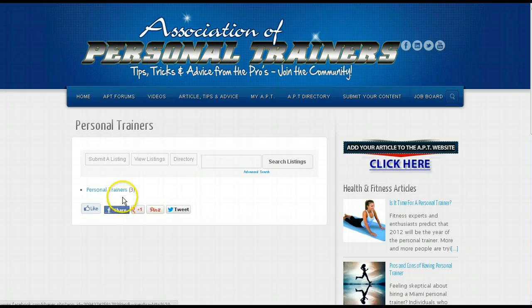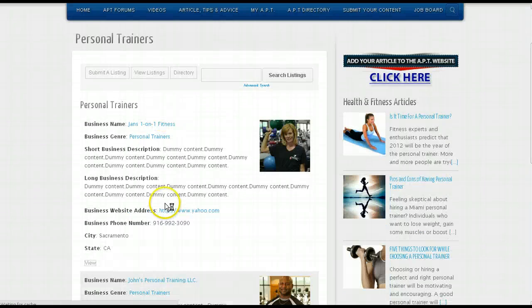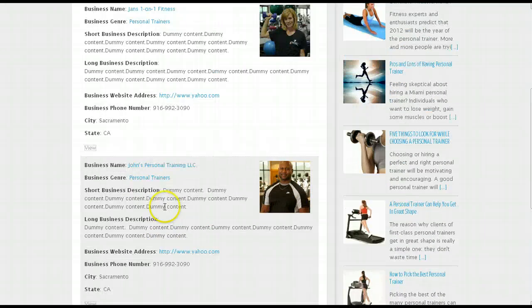Some personal trainers might only specialize in weight loss. Some might specialize in bodybuilding. Who knows? Right now I only have one category, but in this directory tab, my idea is that you can break this down even further into subcategories. But right now I only have one category, personal trainers. And when you click on it, you see all the personal trainers that I've listed.